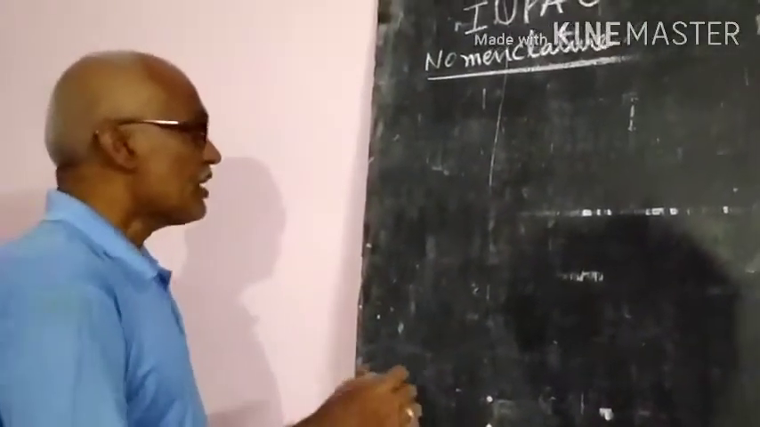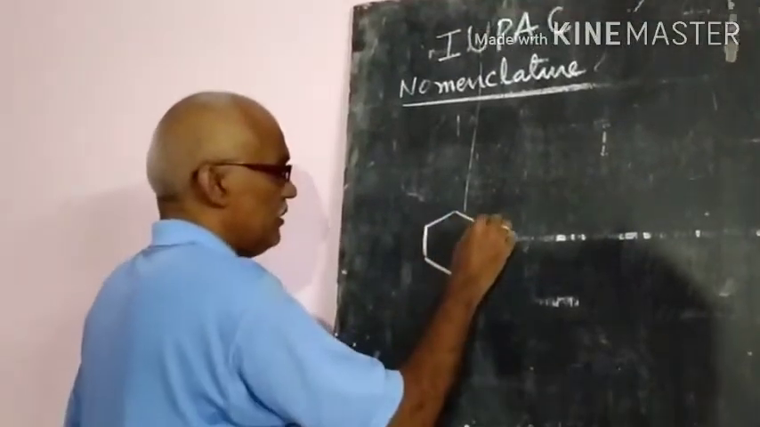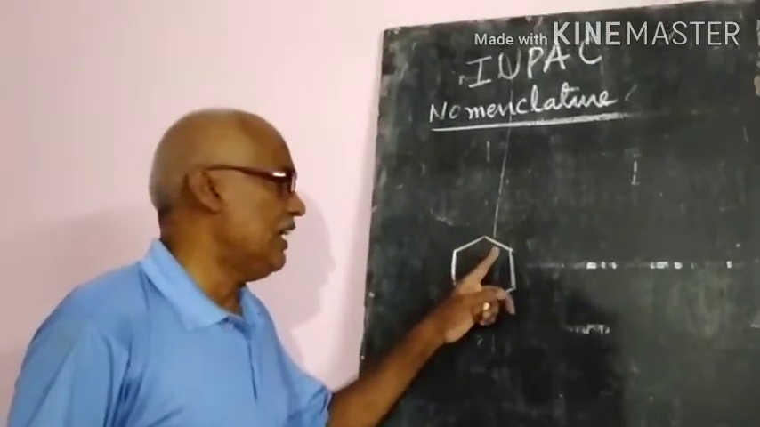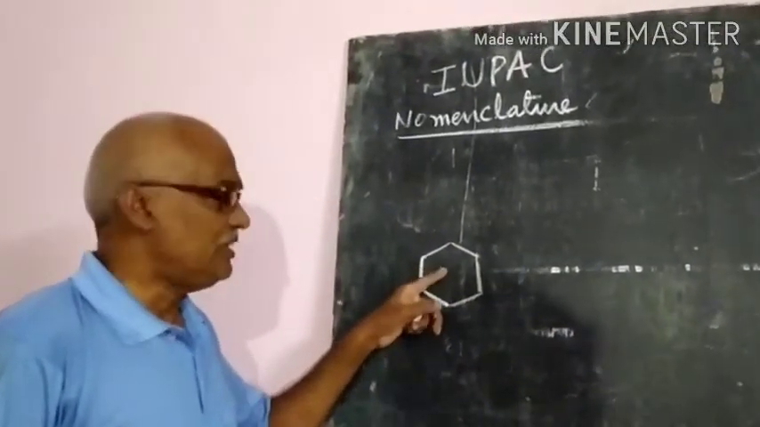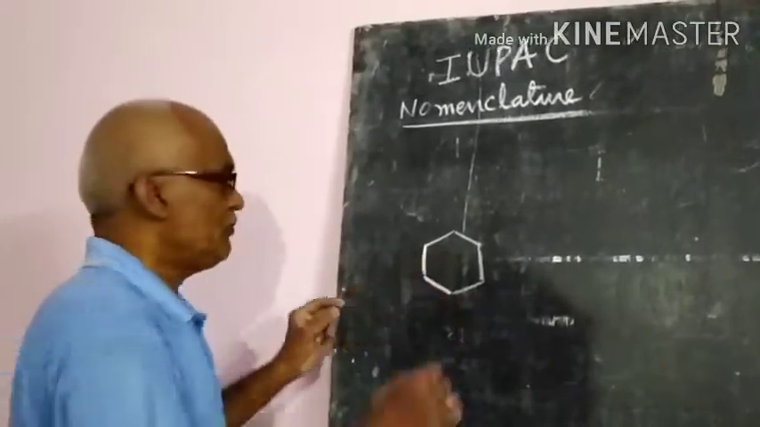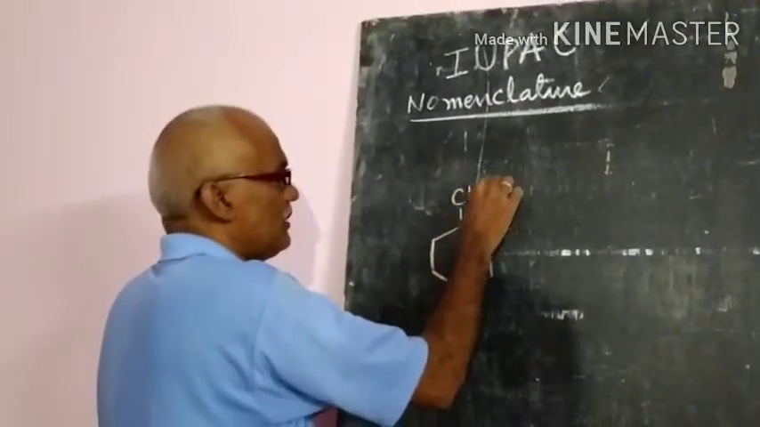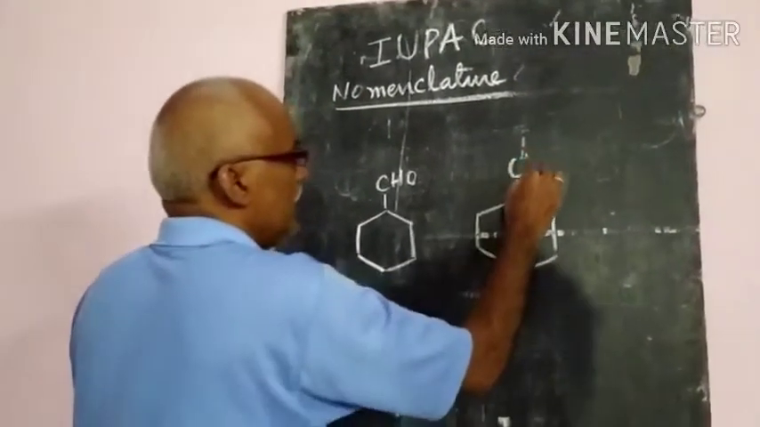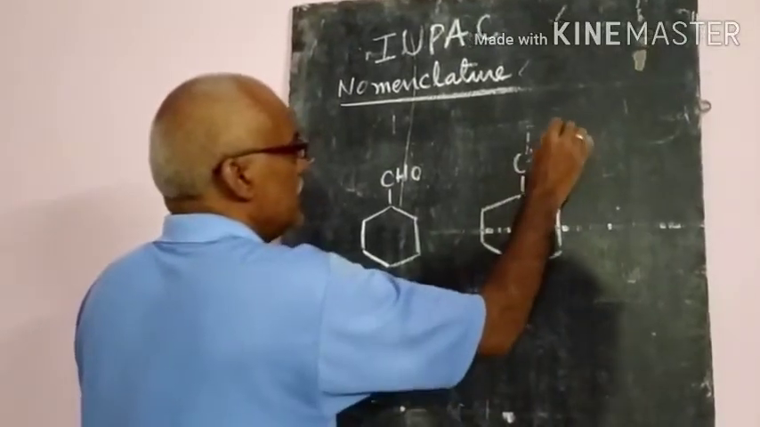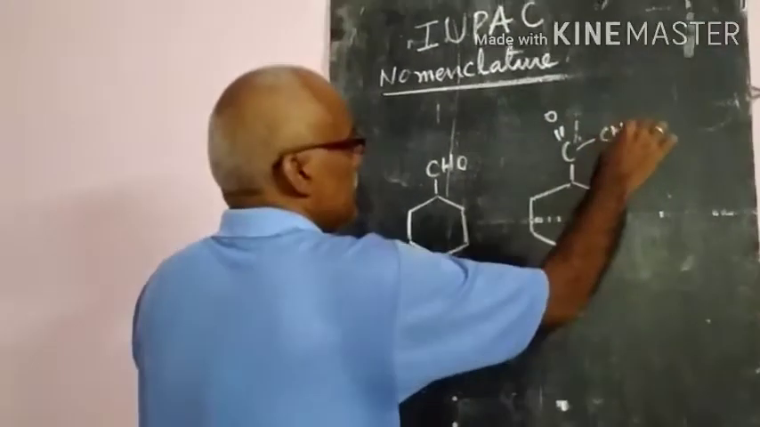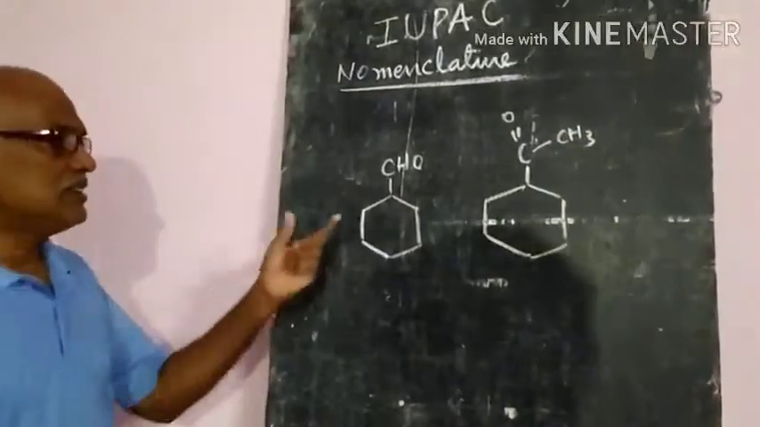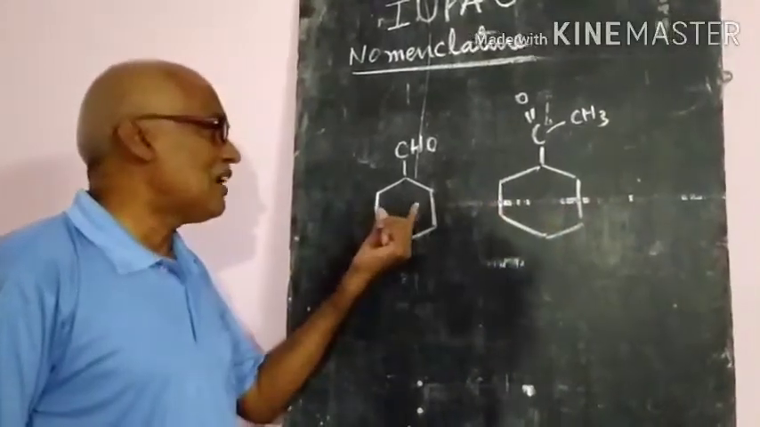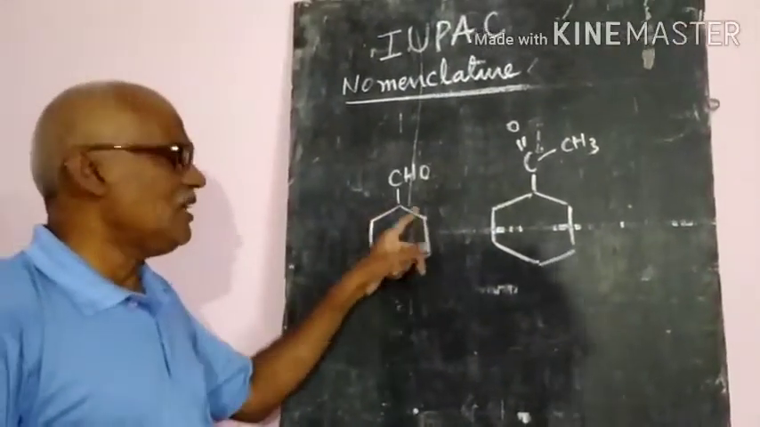Fifth rule: if cyclo groups are there. This is a cyclo group. It is not benzene. Remember, if benzene is there, we have to write down the double bonds. If benzene is not there, that is a cyclo. Suppose an aldehyde group is there and a ketonic group is there, with carbon on both sides. Like this is an aldehyde group, this is a ketonic group. It is not benzene, so it is a cyclo. So 6 are there, cyclohexane.